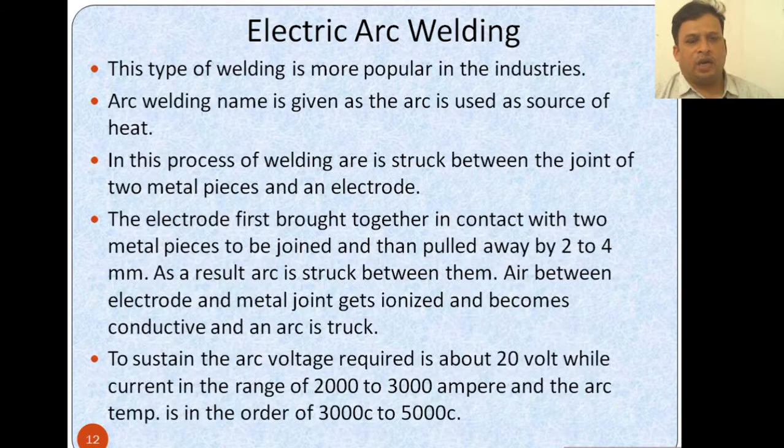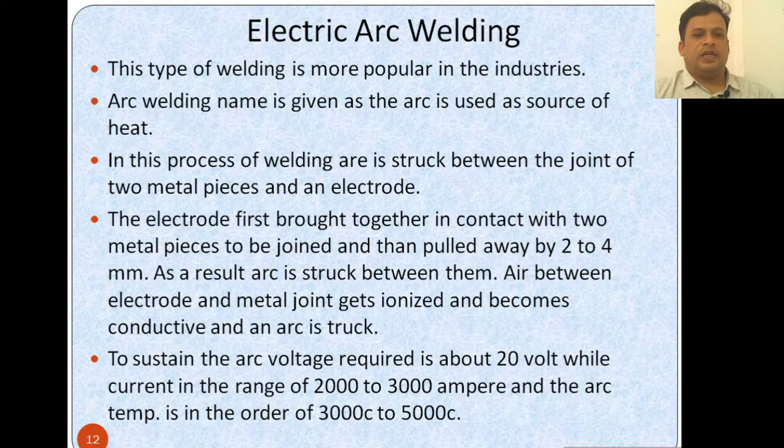What is electric arc welding? This type of welding is more popular in industries. It is named arc welding as the arc is used as the source of heat to weld the two things. In this process, an arc is struck between the joint of two metal pieces and the electrode. The electrode is first brought into contact with the two metal pieces to be joined, and then pulled away by 2 to 4 millimeters. As a result, an arc is struck between them. Air between the electrode and metal joint gets ionized and becomes conductive, and the arc is struck.